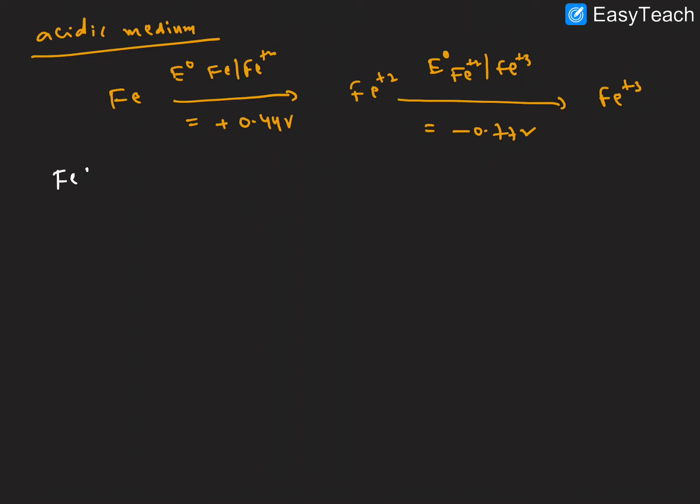Different oxidation states have different electrode potentials. First we take iron converted into iron plus 2.